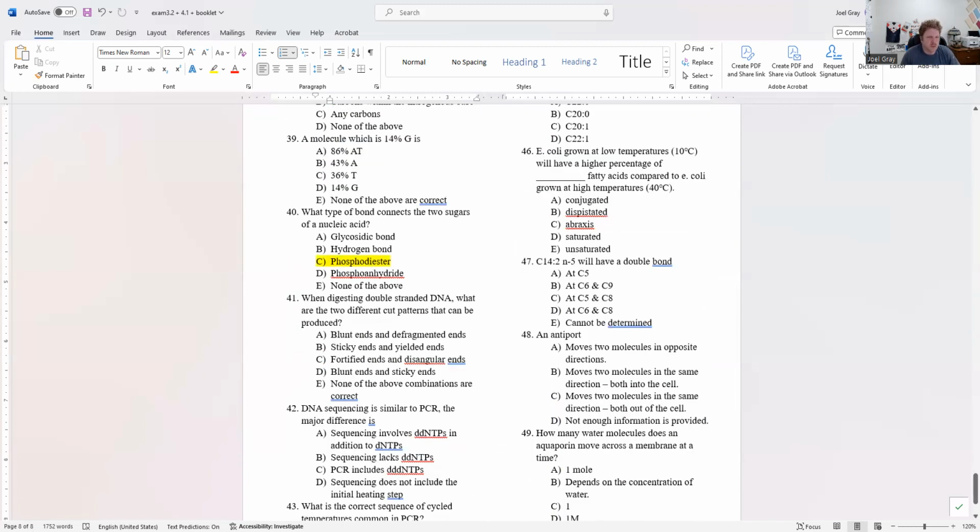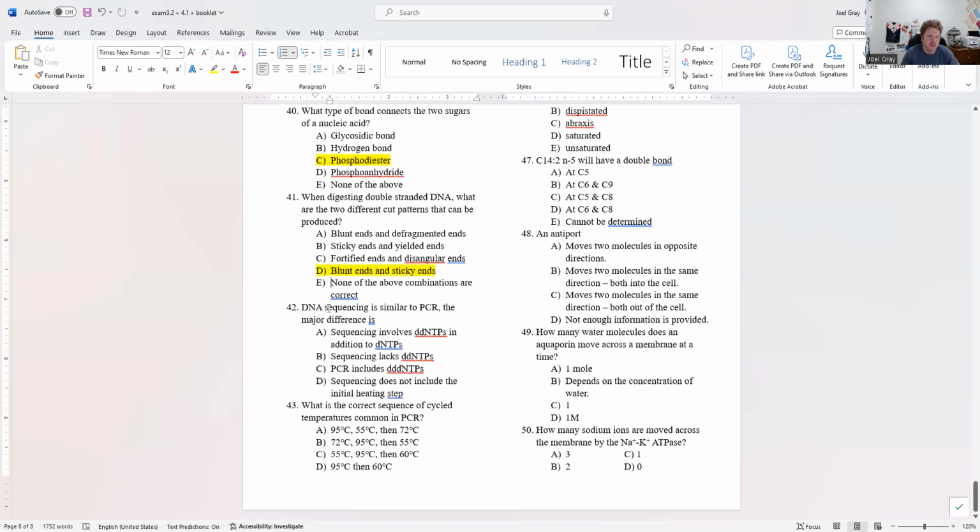When digesting double-stranded DNA, what are the two different cut patterns that can be produced? Well, blunt ends and sticky ends. The sticky ends have that 5' overhang, then the blunt ends do not. So 41 is D. Number 42, DNA sequencing is similar to PCR. The major difference is sequencing involves ddNTPs in addition to dNTPs. So answer option A is our best answer option there. 42 is A.